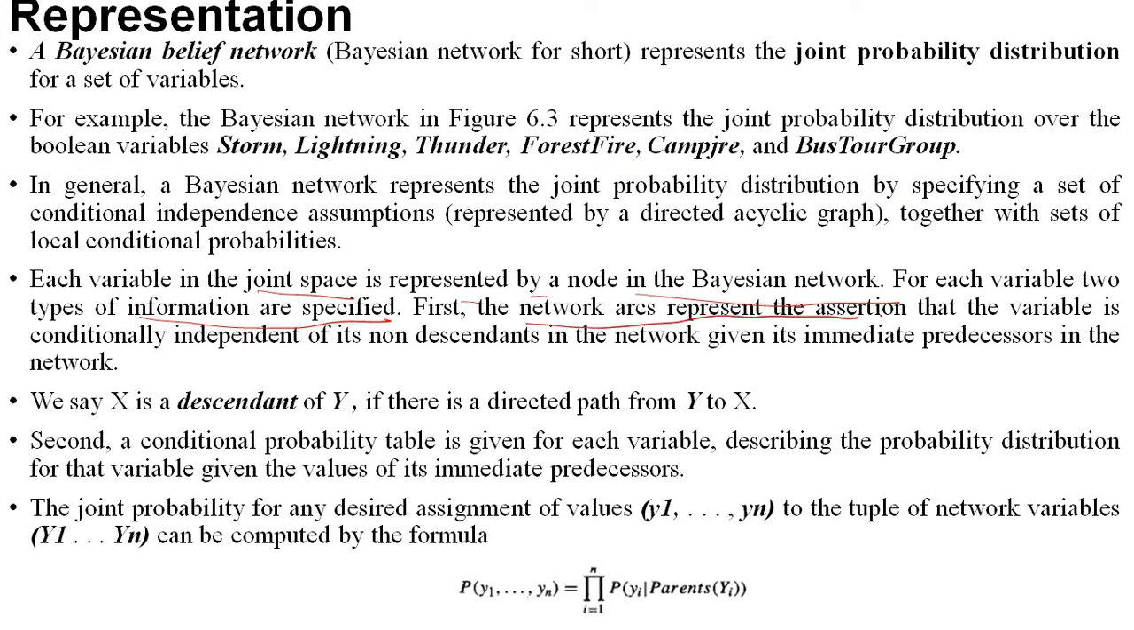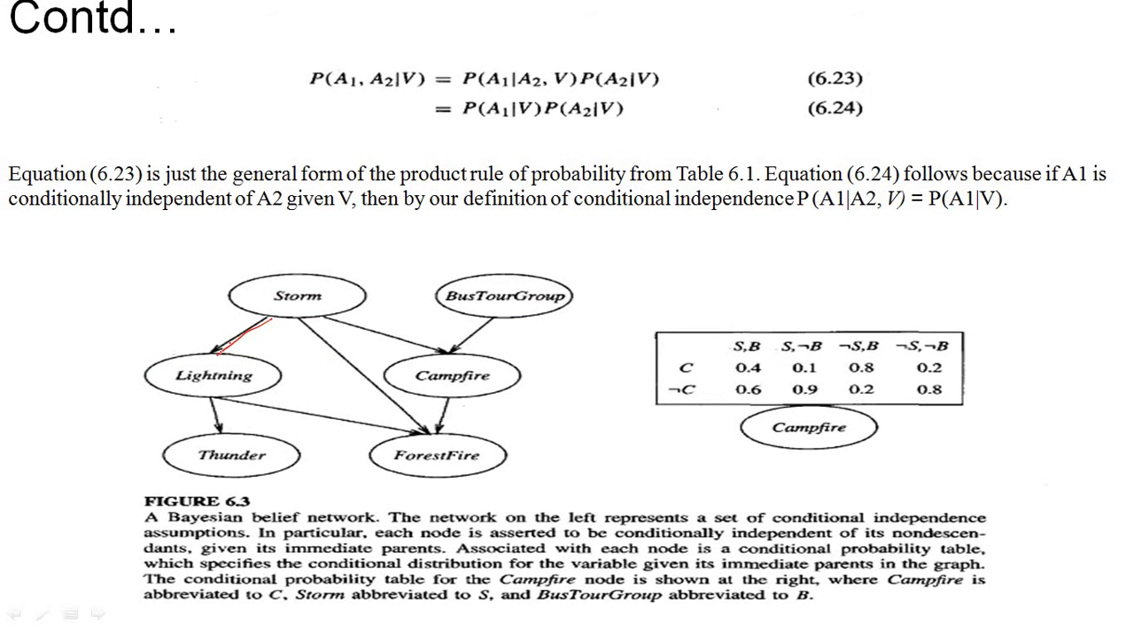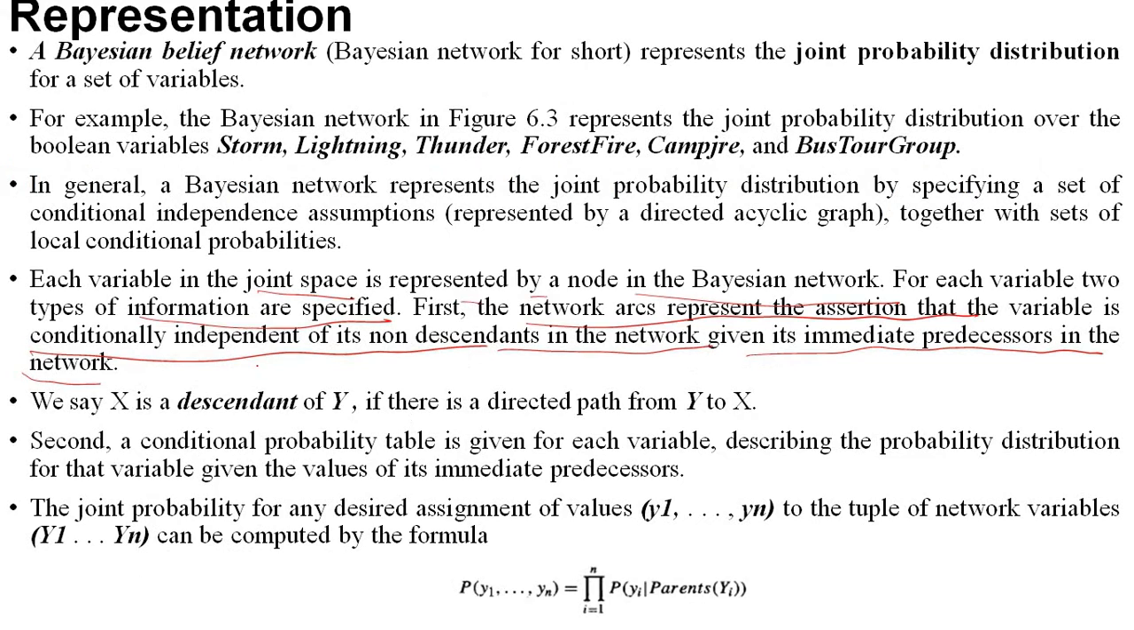A network arc represents the assertion that the variable is conditionally independent of its non-descendants in the network, given its immediate predecessors in the network. So what does this arc represent? It represents the conditional independence property. That means that if the storm value is not given, then I cannot predict the value of lightning. If it is given, then only I can predict the value of lightning. This is called conditional independence.